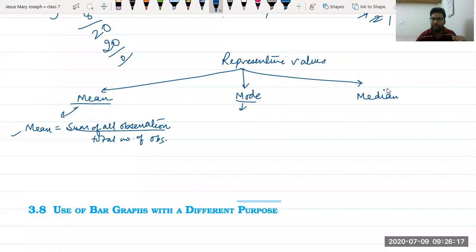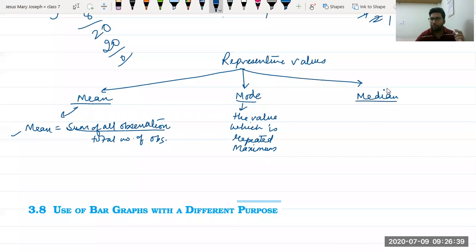Mode we have seen is the value which is repeated maximum in given observations. Suppose there are 10 observations, the value which is repeated many times will be your mode.